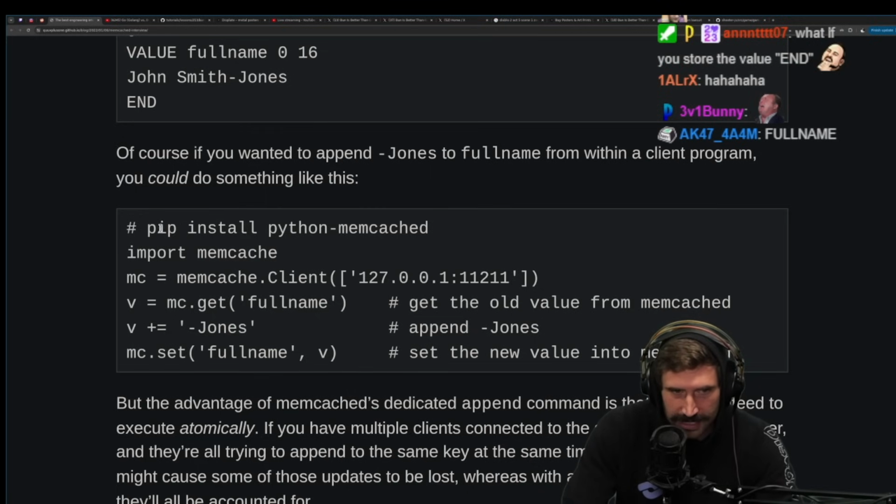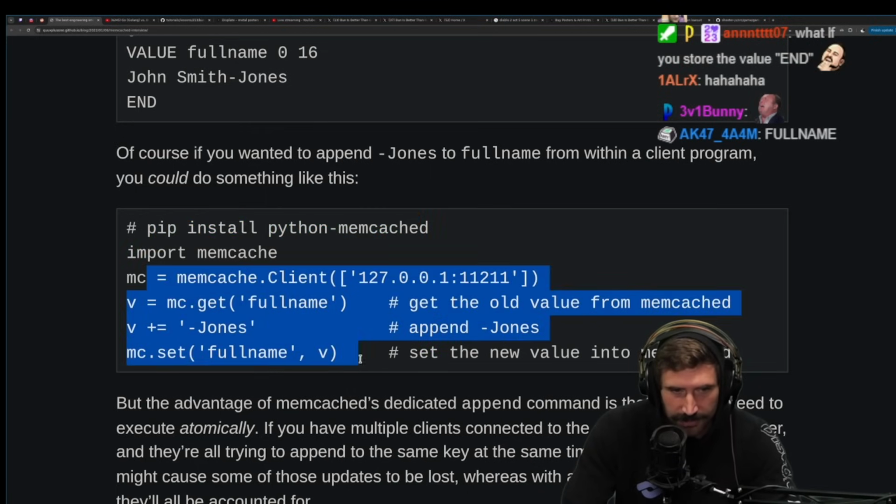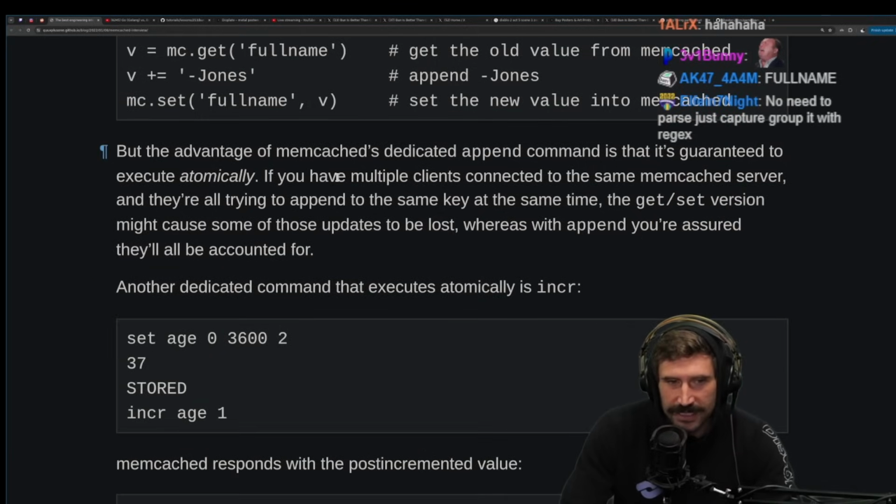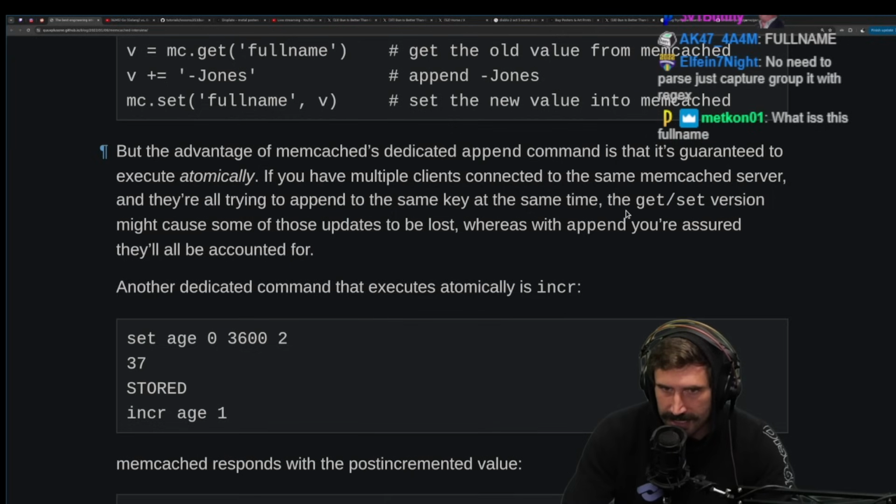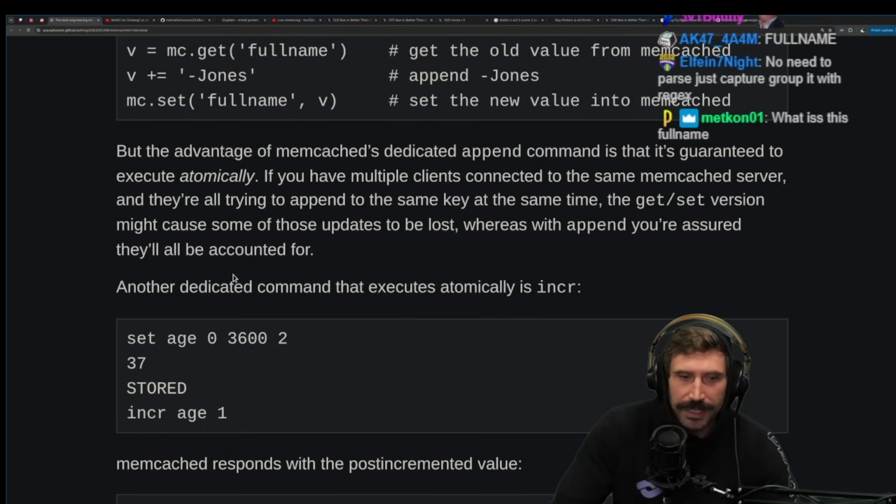You could do something like this. Python install memcache, get full name, set Jones, let's go. Okay. But the advantage of Memcached's dedicated append command is that it's guaranteed to execute atomically. If you have multiple clients connected to the same Memcached server, and they're all trying to append to the same key at the same time, the get-set version might cause some of those updates to be lost. Whereas with append, you're assured that they'll all be accounted for.